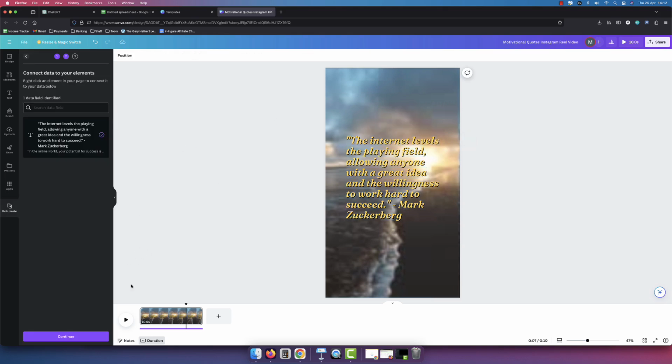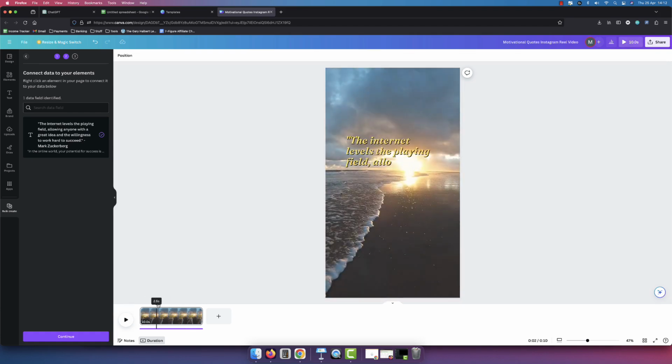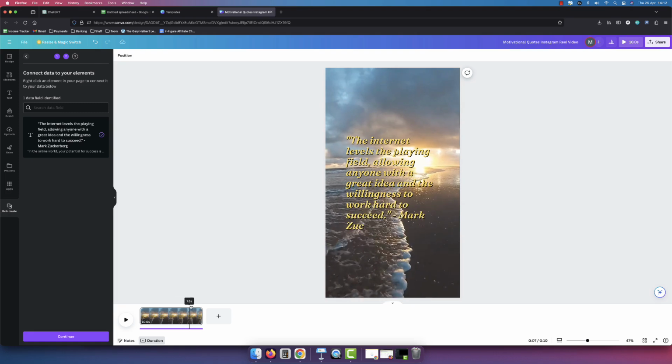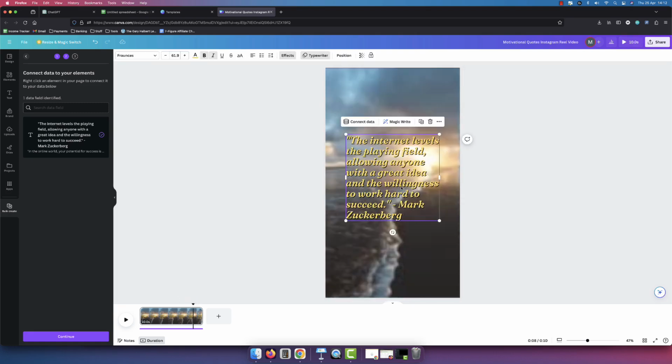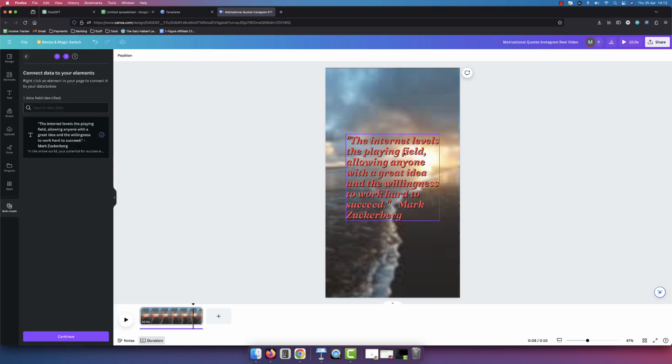Right, and then once we've done that, we want to click on continue, or we want to see how it looks once again. So the internet levels the playing field, allowing anyone with a great idea and the willingness to work hard to succeed. Mark Zuckerberg. All right, but maybe let's change the color again just to make it look a bit better. See which type of color makes it really pop. Does red make it pop? Okay, so for now it's fine.